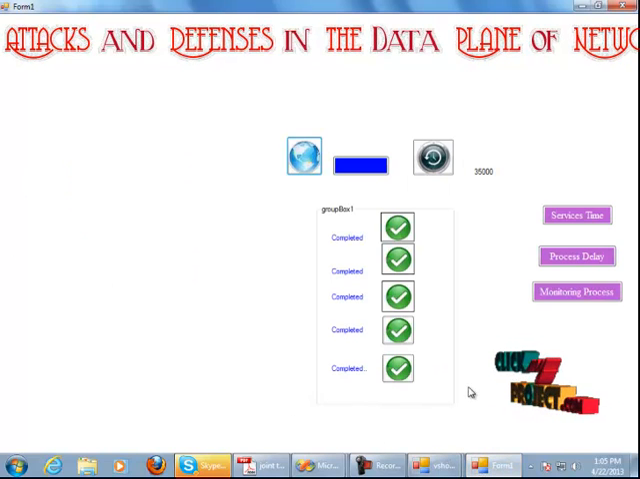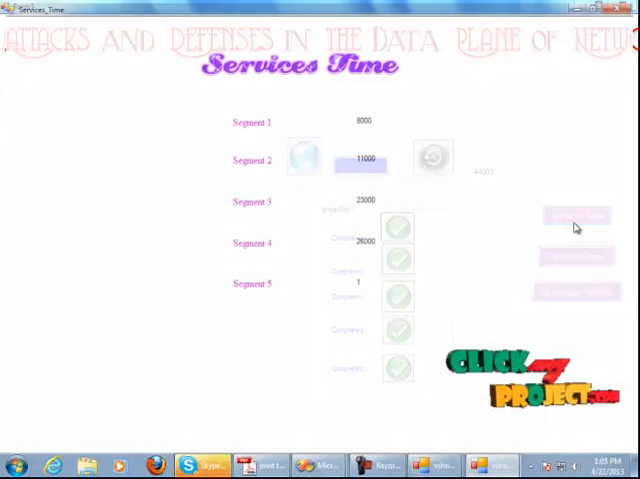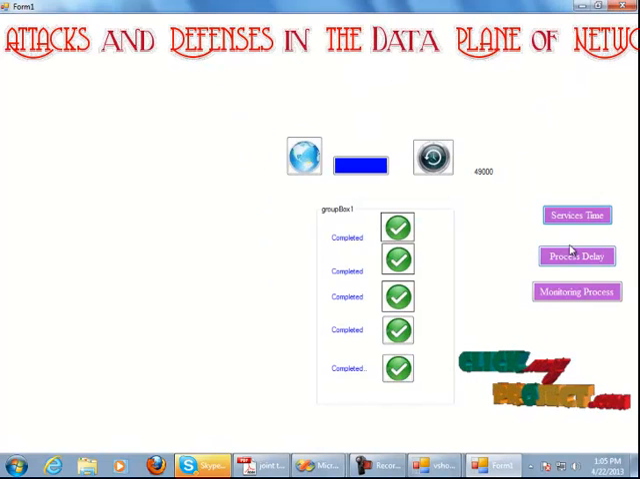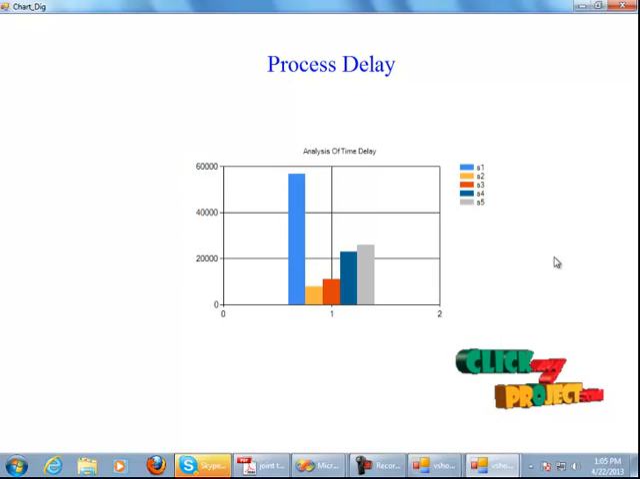Now on the client side, we can view the service time required to send each and every segment of the file that the client has selected and transferred. This is the service time that is needed to send the file. Then the process delay. This process delay represents the time delay required to transfer the file segments. Segment 1 required the highest number of milliseconds to transfer, and segment 2 was the lowest in our file transmission.